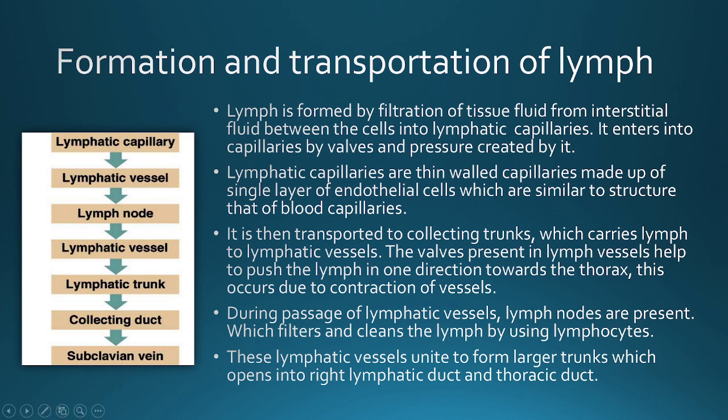First, lymphatic capillaries collect all the lymph, then transfer it to lymphatic vessels. Then the lymphatic vessels have lymph nodes which filter and clear the lymph. Then it is transferred again to lymphatic vessels, then larger lymphatic trunks, then to the collecting ducts, the right lymphatic duct and the left lymphatic duct called the thoracic duct, and then to the subclavian vein.